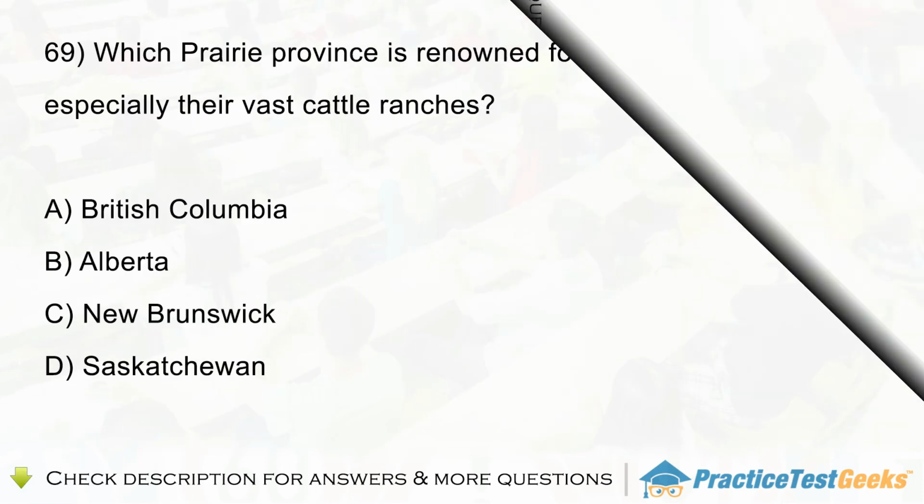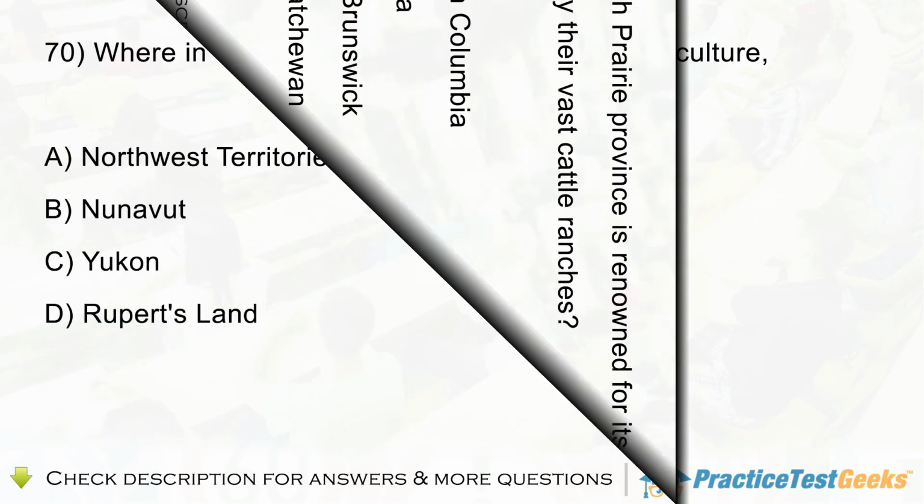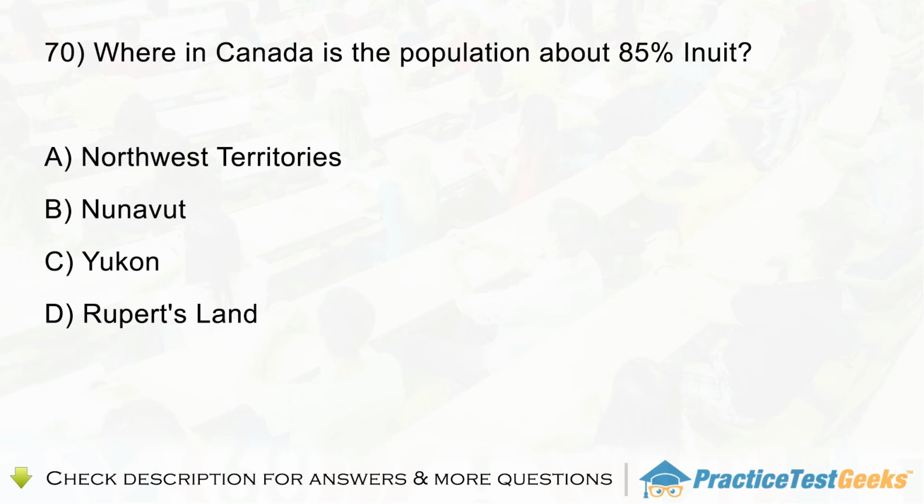Question 69. Which prairie province is renowned for its agriculture, especially its vast cattle ranches? A. British Columbia. B. Alberta. C. New Brunswick. D. Saskatchewan. Question 70. Where in Canada is the population about 85% in it? A. Northwest Territories. B. Nunavut. C. Yukon. D. Rupert's Land.